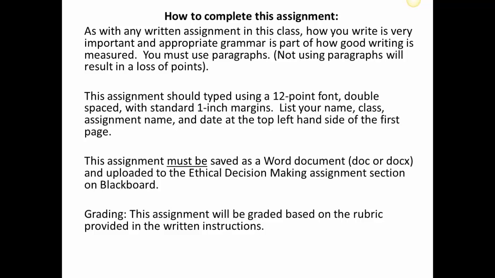List your name, class assignment name, and date at the top left-hand side of the first page. This assignment must be saved as a Word document, doc or docx, and uploaded to the Ethical Decision-Making Assignment section on Blackboard. Grading. This assignment will be graded based on the rubric provided in the written instructions.